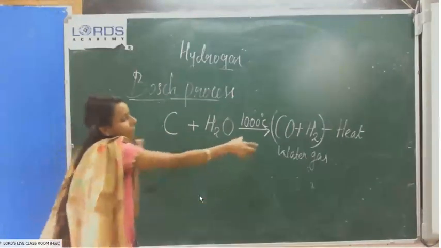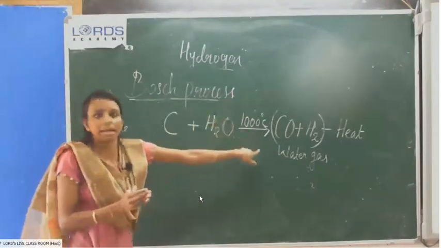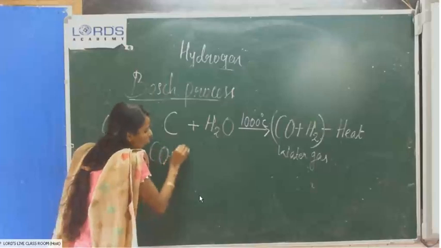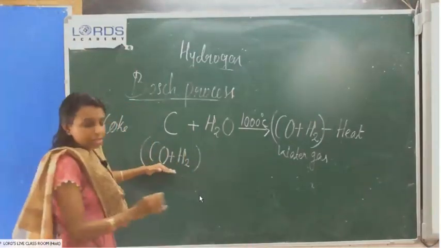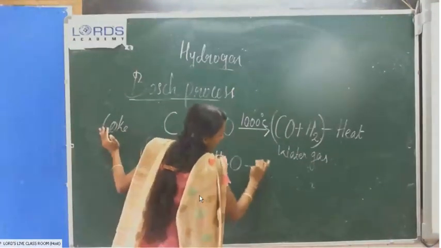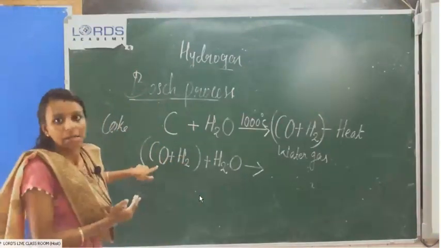So the second step. Water gas means CO plus H2. Again steam is passed through the water gas mixture.